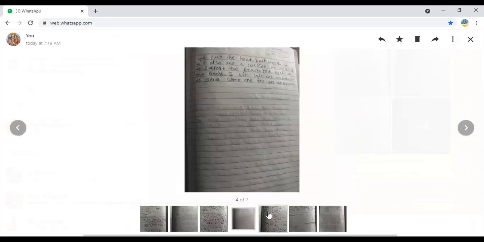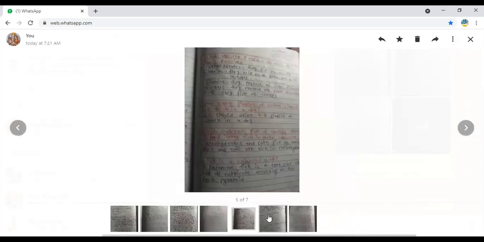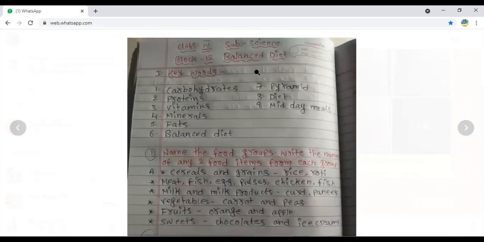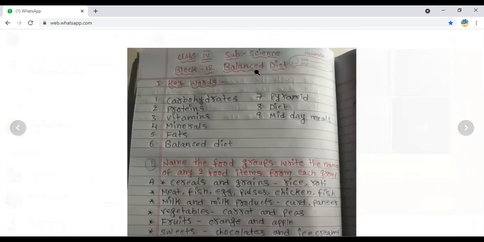That is about block number 11. Now we should discuss block number 12. Yeah, this is regarding balanced diet. What is our topic? Next topic, that is balanced diet.